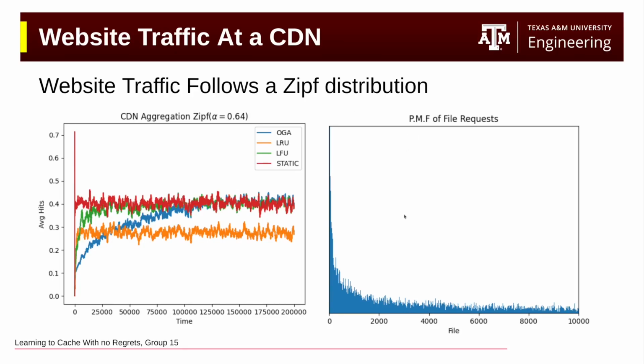To generate the synthetic traffic, we use a Zipf distribution, which, according to a paper that our paper references, most web traffic on CDNs follows. The paper doesn't detail what exact parameters they used for this distribution, so we picked our own. But the PMF looks like this, and the basic intuition is that a small minority of files are vastly more popular than the rest of the files.